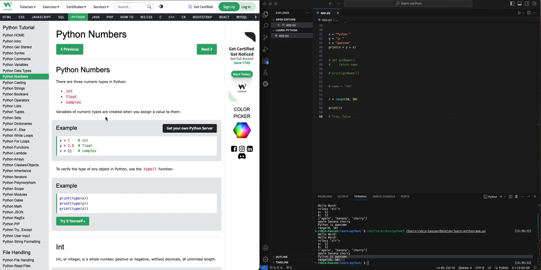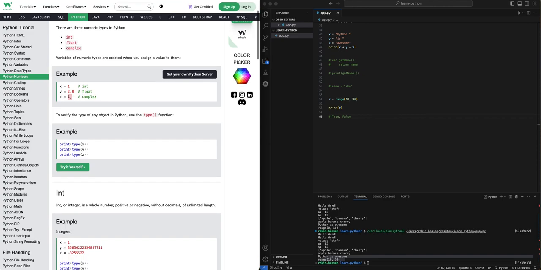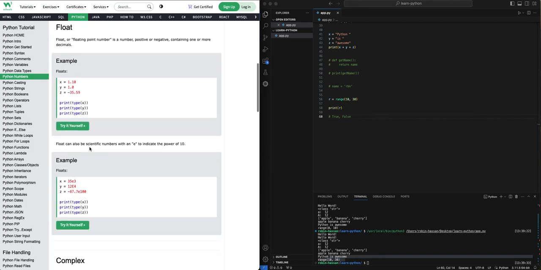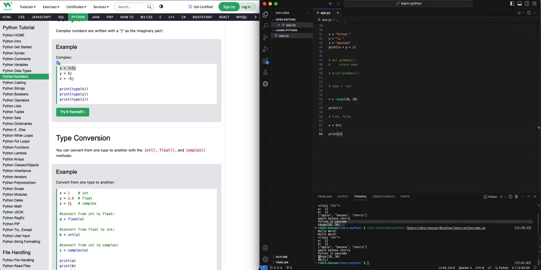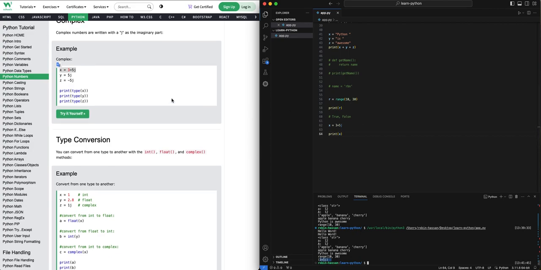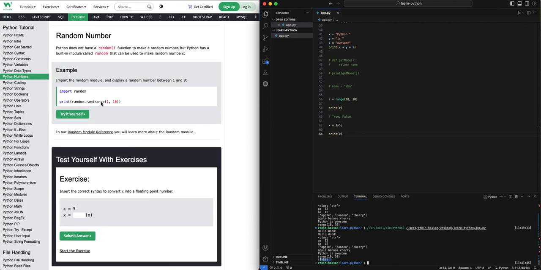And let's go to number. For number, we have seen integer, we have floating point, which is this, and complex number is something like this, or 10 to the power 10 or 10 to the power something like that. That's how we store the complex number. One example, let's see if we can see. If you see here, and if we try to print x, we'll see that it's something like 3 plus 5j, which is the imaginary part.